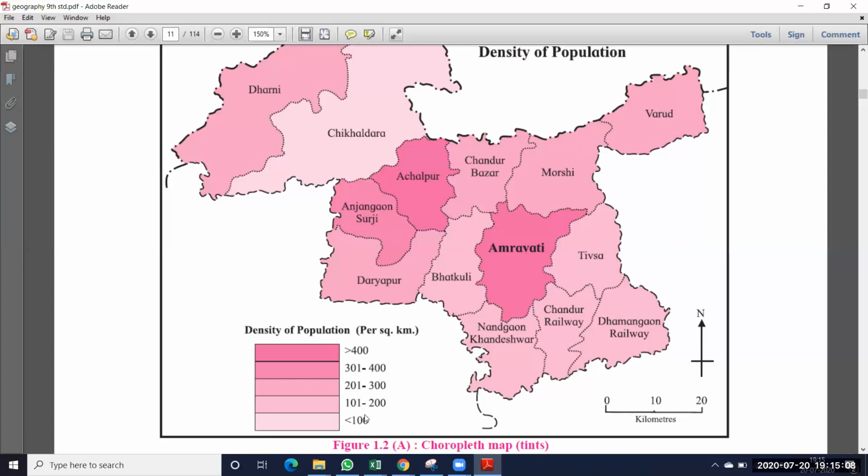Based on the value, they are indicated with different colors. Less than 100 is indicated with a light color, the next is a little brighter, the third is more bright, the fourth is a pink color, and the last is a bright pink color.